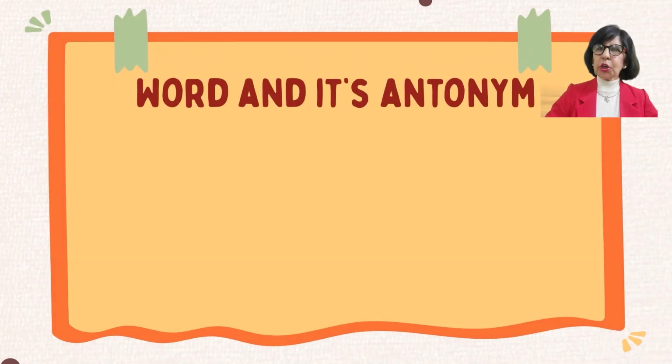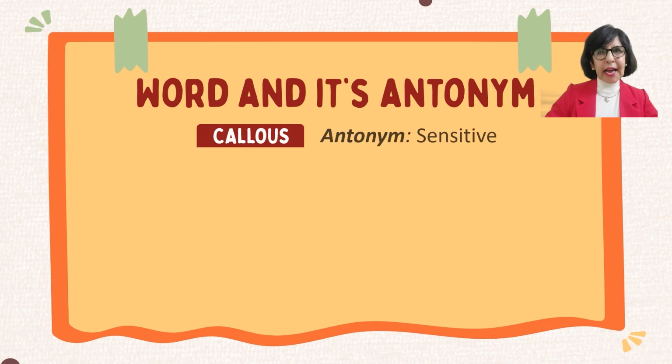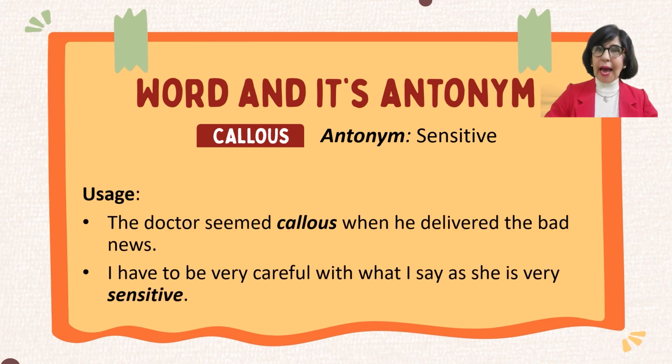Let's look at the usage of the word callous and its antonym sensitive. Callous means hard or insensitive, and its antonym is sensitive. For example, the doctor seemed callous when he delivered the bad news. I have to be very careful with what I say as she is very sensitive.